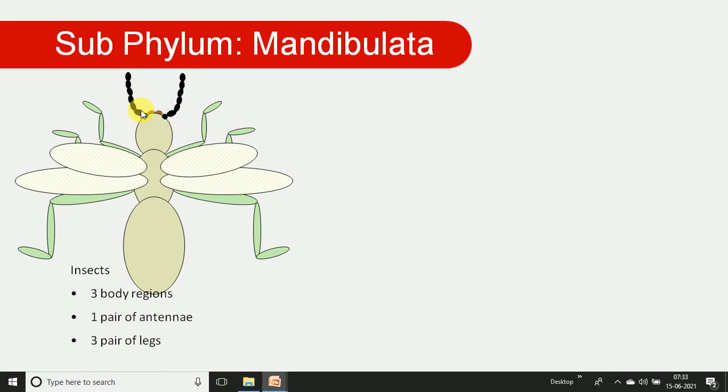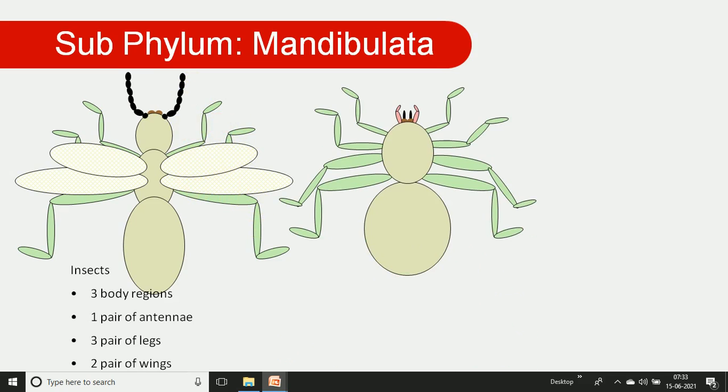Then the three pair of legs. We can look at the 1, 2, 3 pair of legs, and the 2 pair of wings, the forewings and the hind wings. Similarly, we also discuss another one, the Chelicerata.